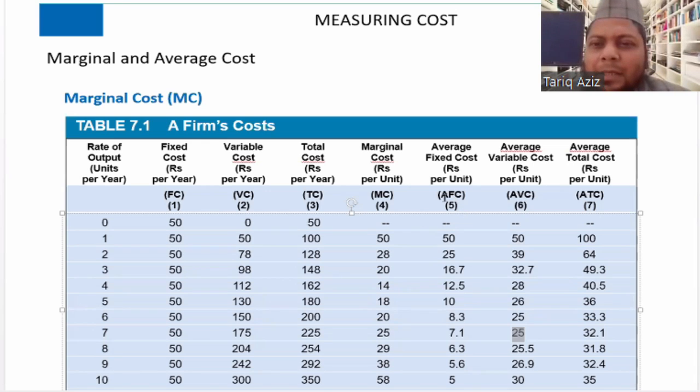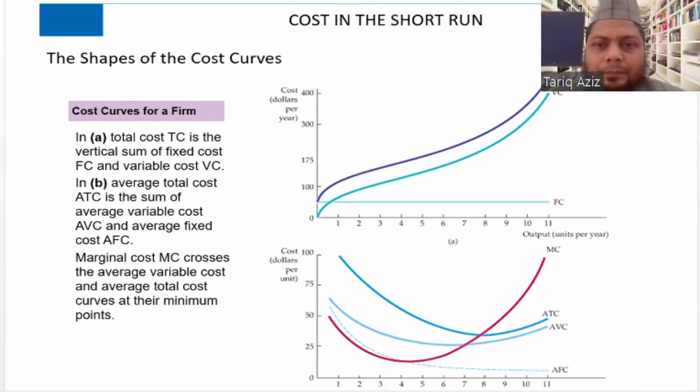If we combine average fixed cost and average variable cost, that gives us the figure of average total cost. Total cost is variable cost plus fixed cost. If we combine these two costs and divide by the total number of output, it will give us average total cost. The behavior of average total cost is similar to that of average variable cost, with some change. So let us look at the curves.